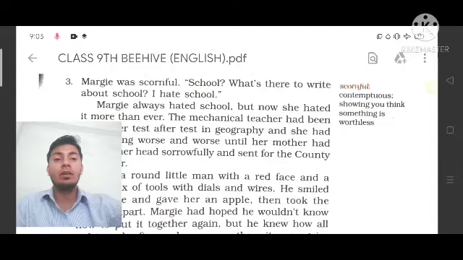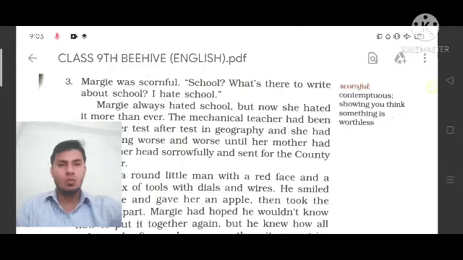So Maggie was scornful. It means she was not interested in school, because they never go to school, never study in class, never study with friends, and have not seen any kind of printed book. So when she heard about school from her brother, she was very surprised and scornful, not interested, and thought that schools are worthless.